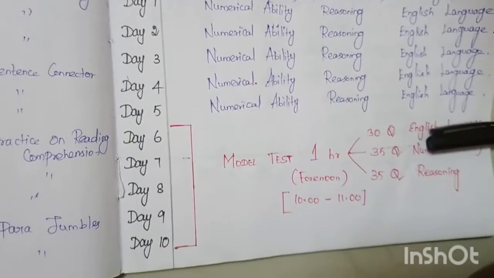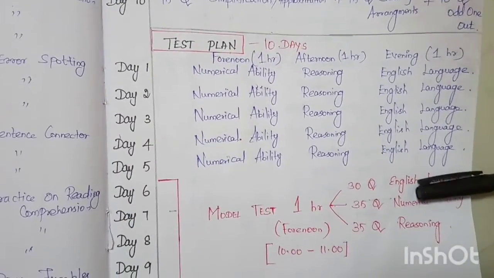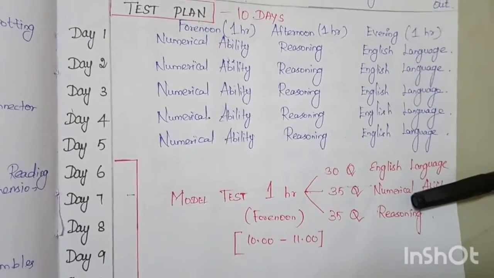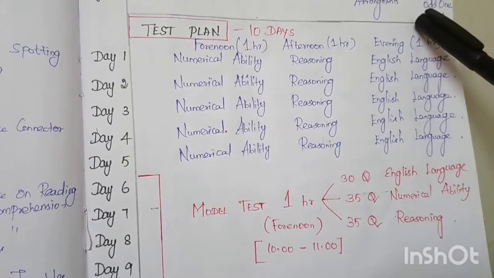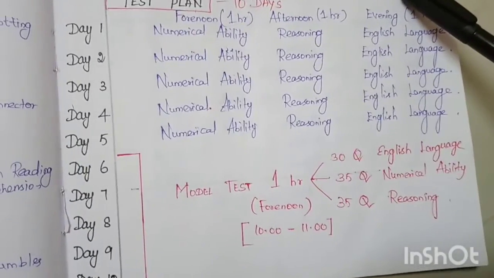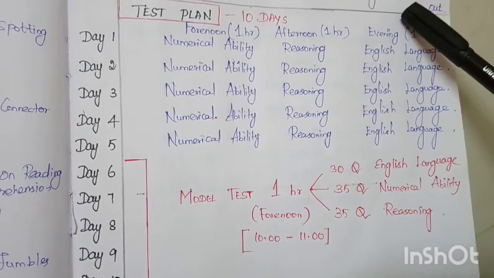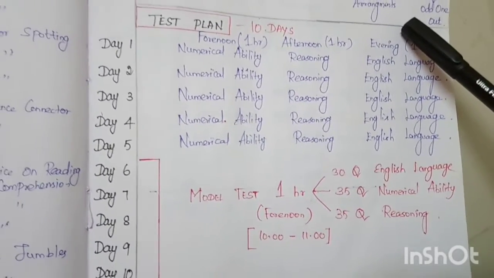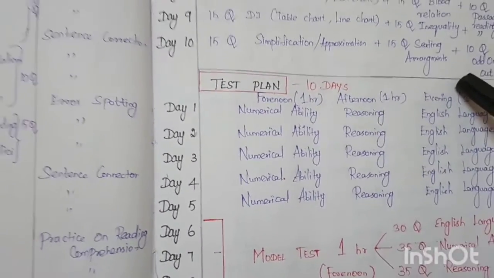Then from day 6 to day 10 you can write a model test for 1 hour, like the SBI Clerk preliminary exam type: 30 questions from English language, 35 questions from numerical ability and 35 questions from reasoning. You can write the test by yourself, analyze it, and get ready for your examinations. I hope you are clear with this study plan.